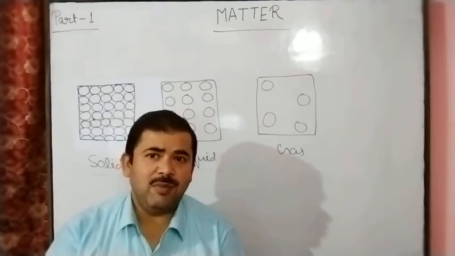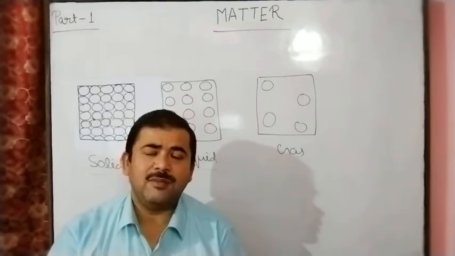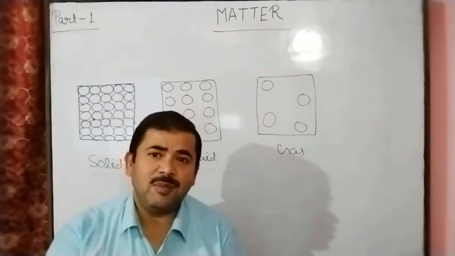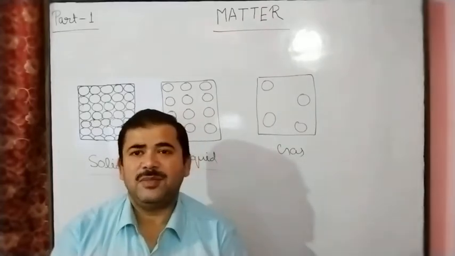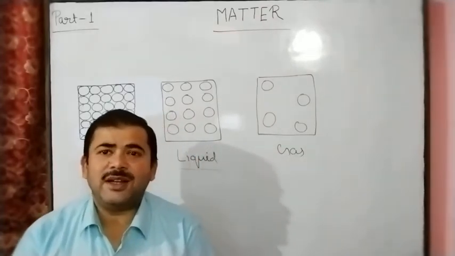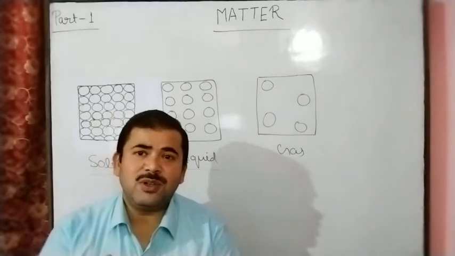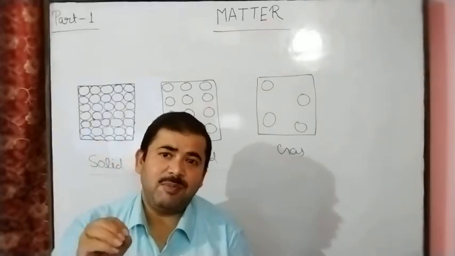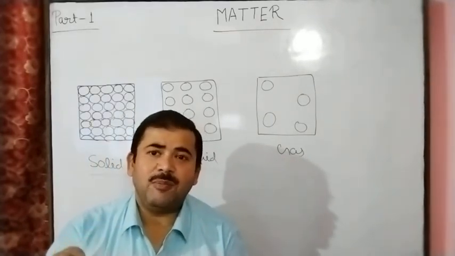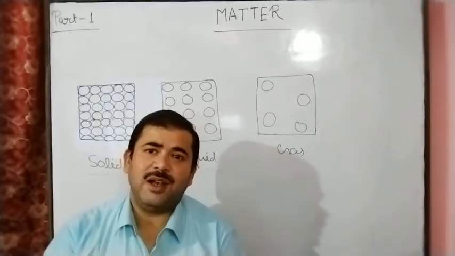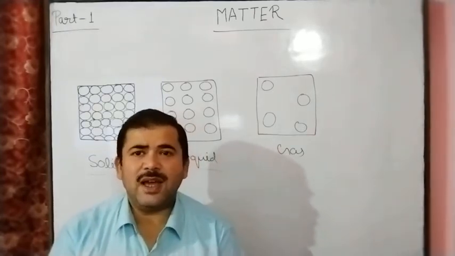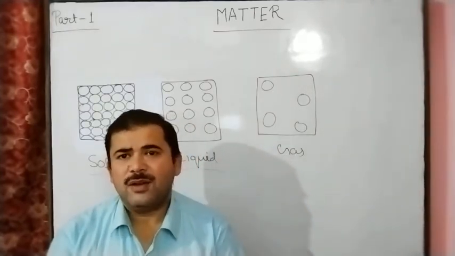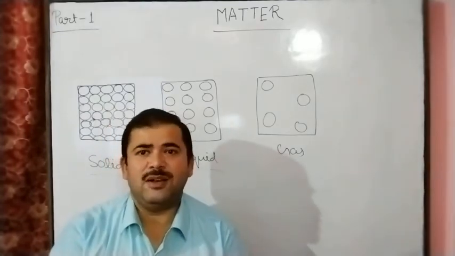The atom is the building block of matter. We know that the atom is totally neutral in nature, which means in a particular atom, the number of protons is equal to the number of electrons. So we can say the atom is neutral, but the atom is not stable.